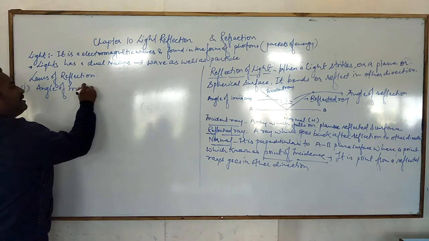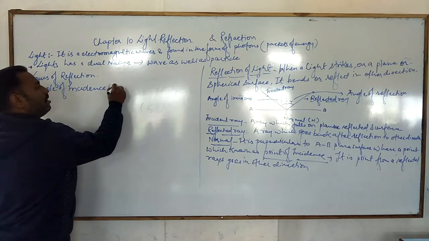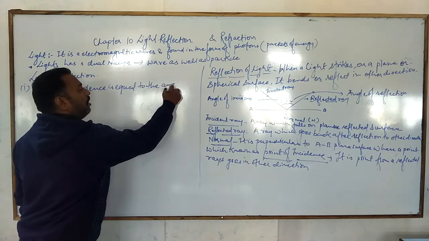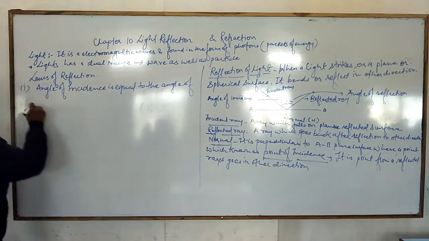The angle of incidence is equal to the angle of reflection.